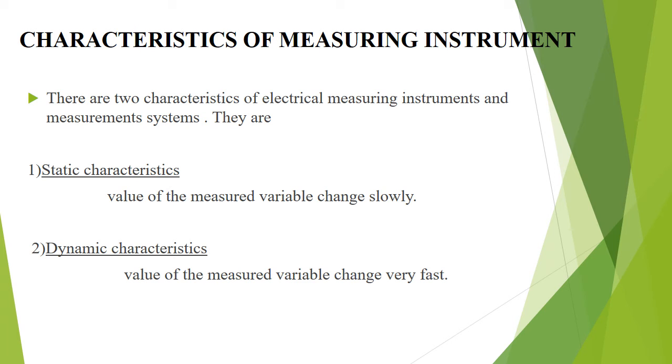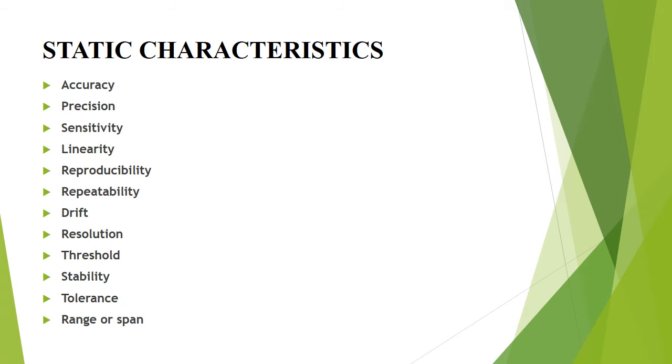Characteristics of measuring instrument. There are two characteristics of electrical measuring instruments. They are static characteristics and dynamic characteristics. Static characteristics. It means a value of measured variable that changes slowly. Dynamic characteristics. It is also the value of measured variable that can change very fast compared to the static characteristics. Let me see one by one. First, we see about the static characteristics.